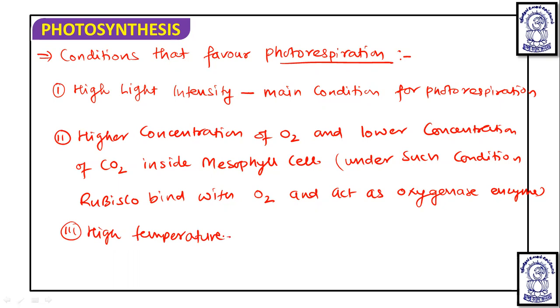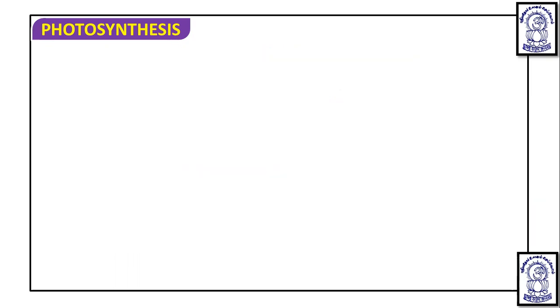So this availability of oxygen reduces the rate of photosynthesis, and that is known as the Warburg effect. It is described by Warburg. So what is it?